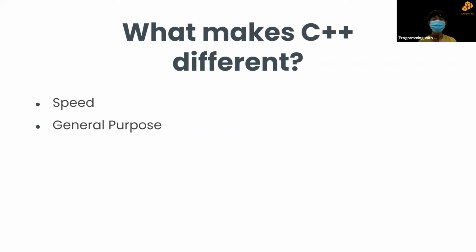Next, C++ is also a general purpose programming language. What that means is that it can be used in many different areas, not just one specific area. I'll give you examples of which areas later. The opposite of a general purpose programming language would be a domain-specific programming language. An example of that would be HTML, which stands for Hypertext Markup Language. This language is used specifically for web development. It codes the structure of the web page, so you can't use it for anything else, basically. But C++, you can use in many different areas, which I will go through right now.